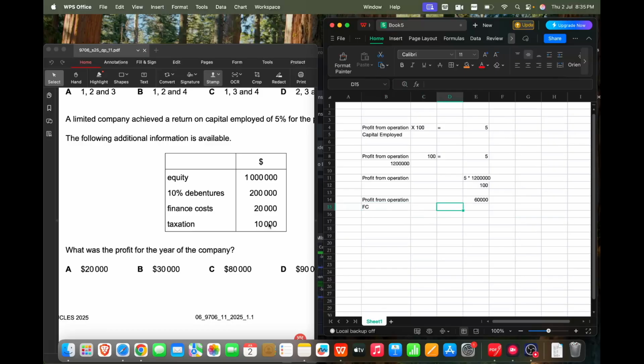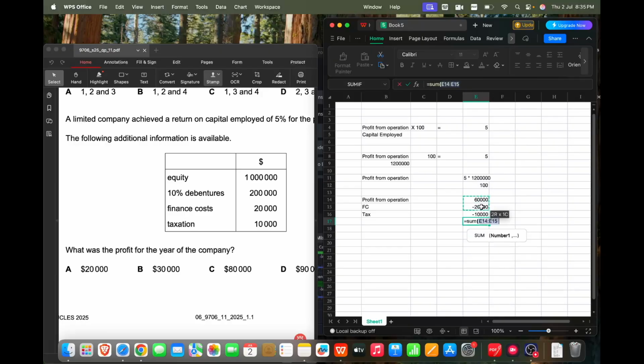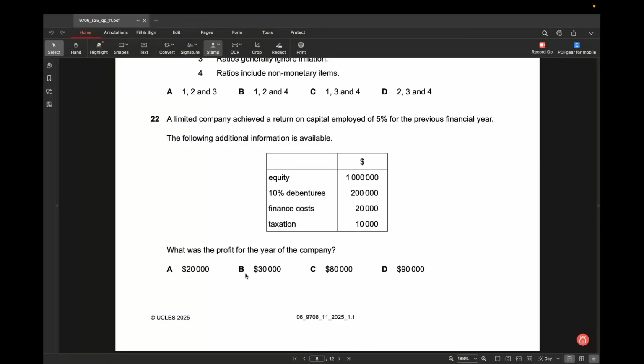So this is your finance cost, which is 20,000, so minus 20,000, and then the tax, that is minus 10,000. When we subtract this, we get 30,000. This is my profit for the year. So the correct answer for question 22 is B.